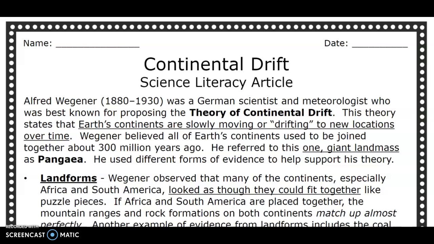So, Continental Drift. Alfred Wegener, who lived from 1880 to 1930, was a German scientist and meteorologist who was best known for proposing the theory of continental drift. This theory states that Earth's continents are slowly moving or drifting to new locations over time. Wegener believed all of the Earth's continents used to be joined together about 300 million years ago. He referred to this one giant landmass as Pangea. He used different forms of evidence to help support his theory.